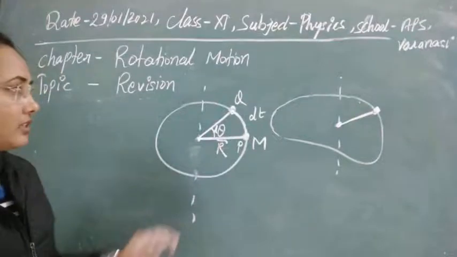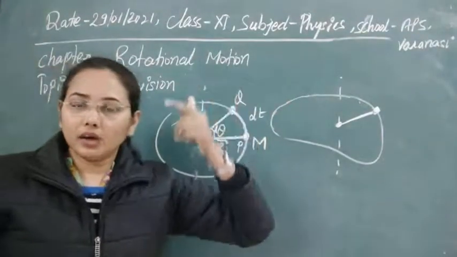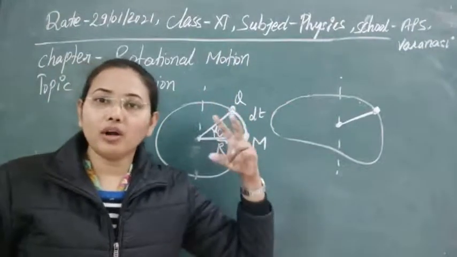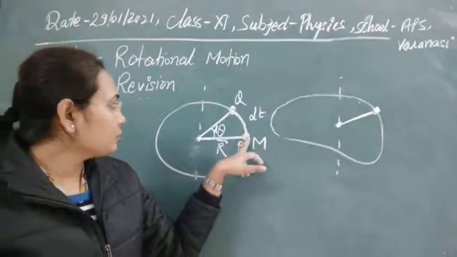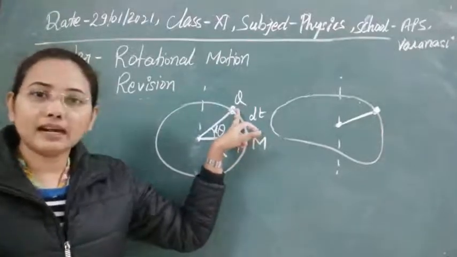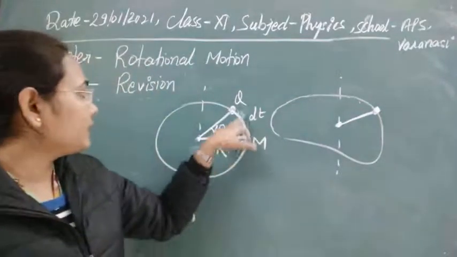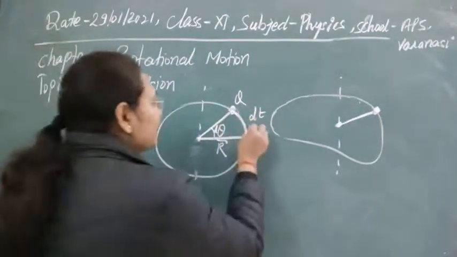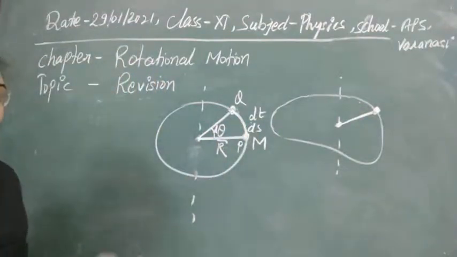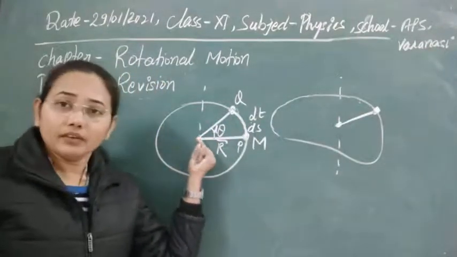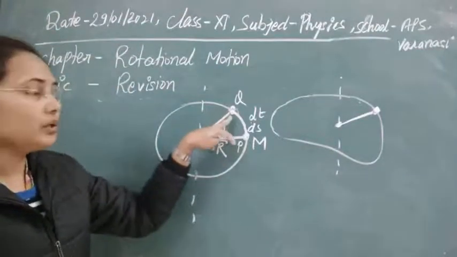So this body that starts to move from here to here along the circumference possesses two types of motion. First, its motion along the circumference is linear or translational motion: in dt time it makes some displacement, which we take as ds. But with respect to the center, the body is rotating.